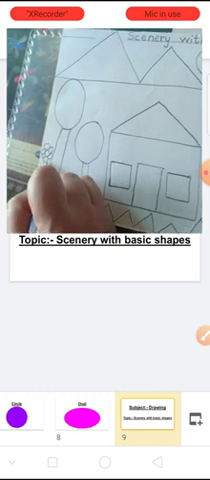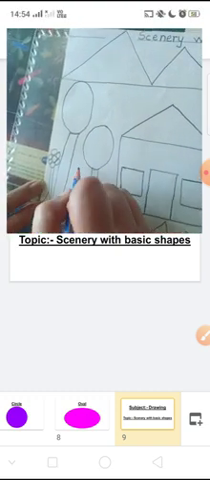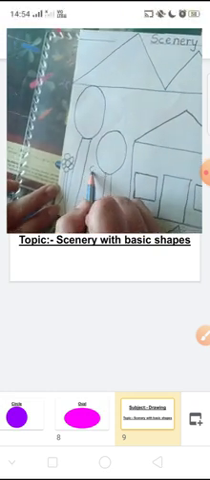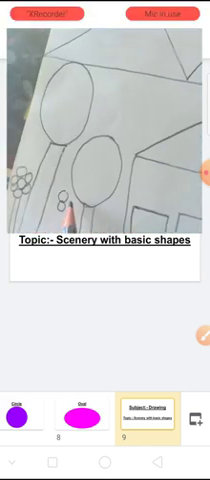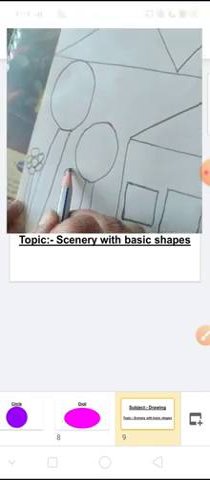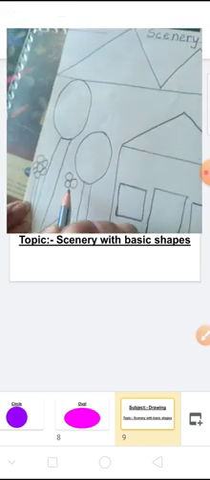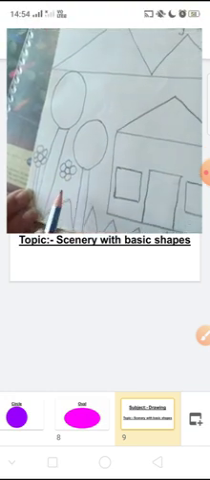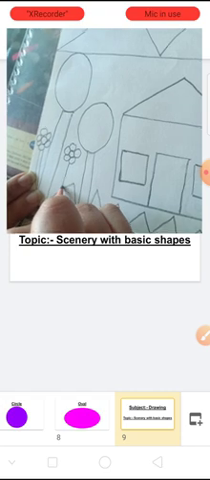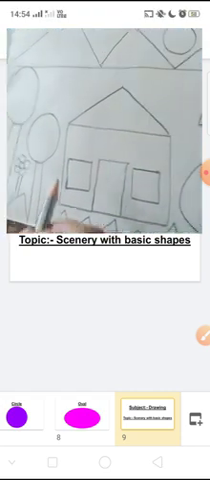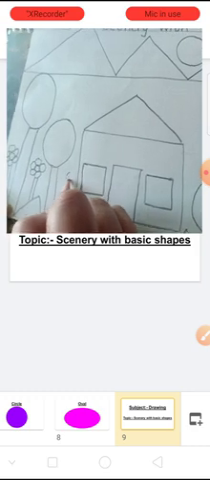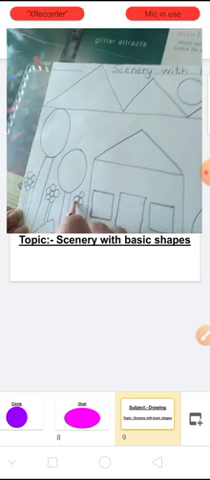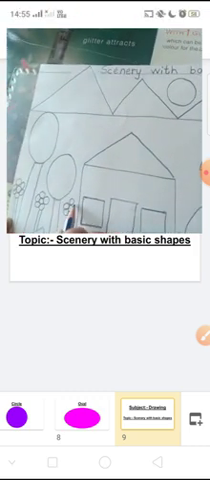and then draw the stem, then again draw the circle and draw some circles around it like this, and draw the stem. Now again draw one more flower with circle shape.